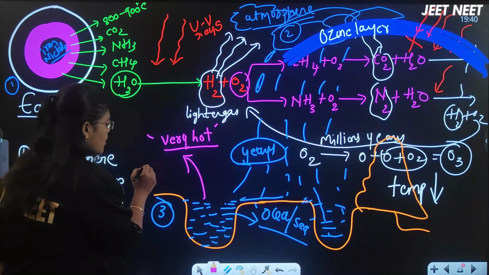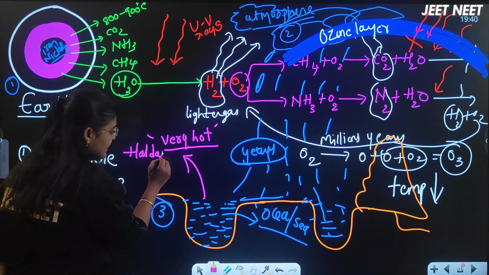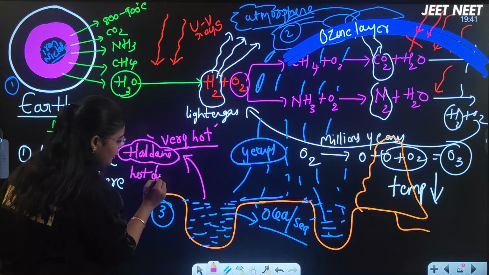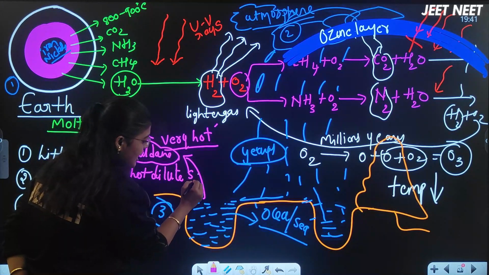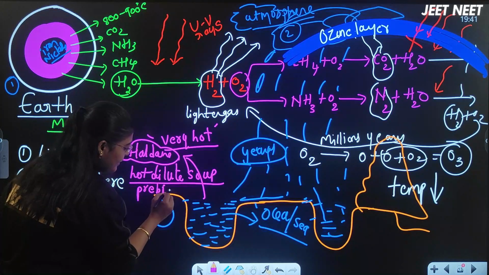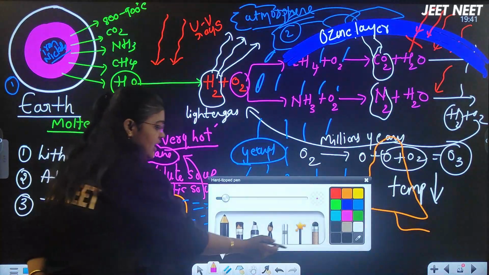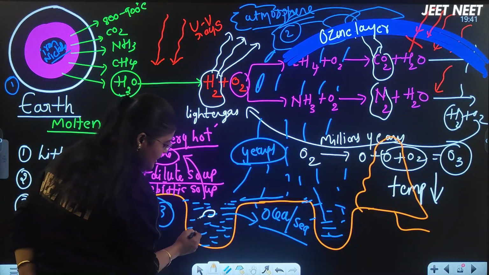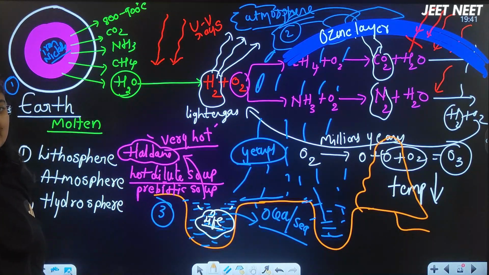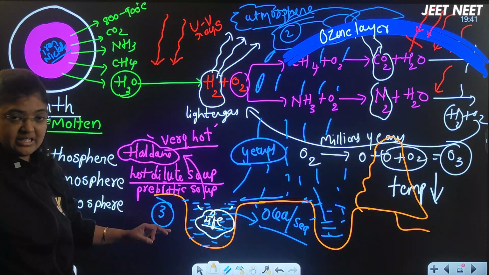And this water, the scientist Haldane, he called this water a hot dilute soup. What did he call it? Hot dilute soup, also called prebiotic soup. He also called it a prebiotic soup. So in this water only, the origin of life happened for the first time, right? So in the next video we will discuss how the origin of life happened in this water.